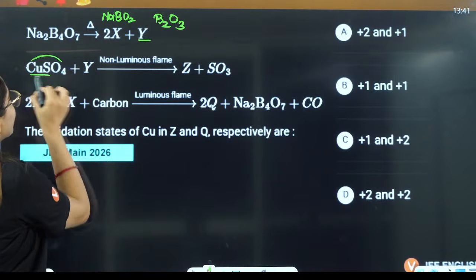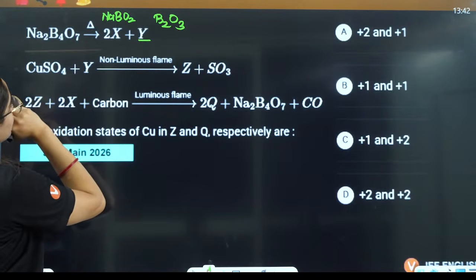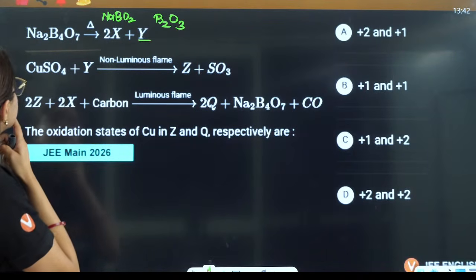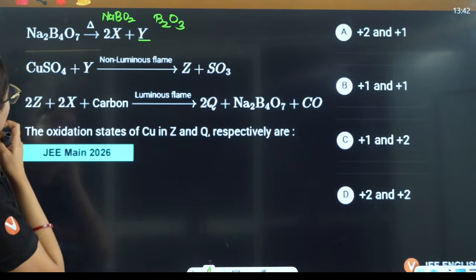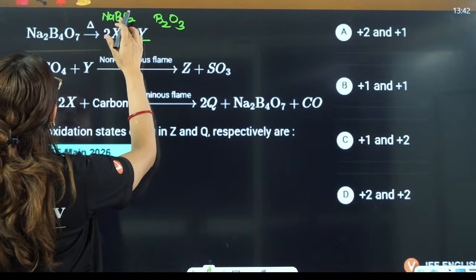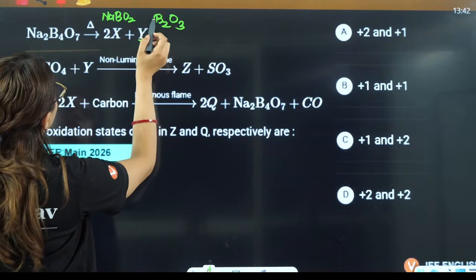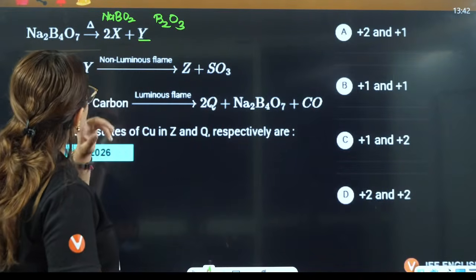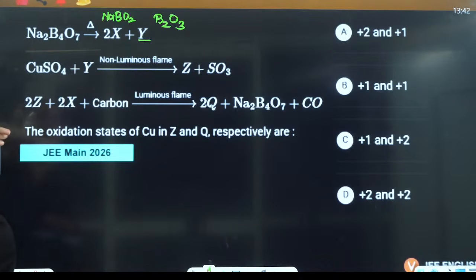So when you react this Y, that is this B2O3, with CuSO4. Wait a minute. This should be 2 of this now. So 2 of this will be this thing. NaBO2, if I say X and Y are possible, in this case, if I say Y reaction, now the question is which one will be Y and which one will be what?